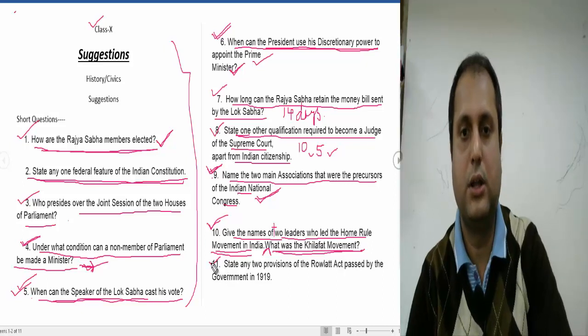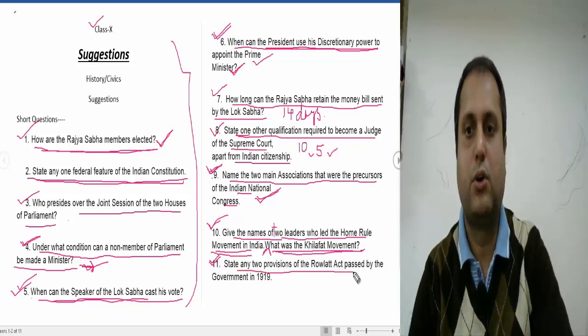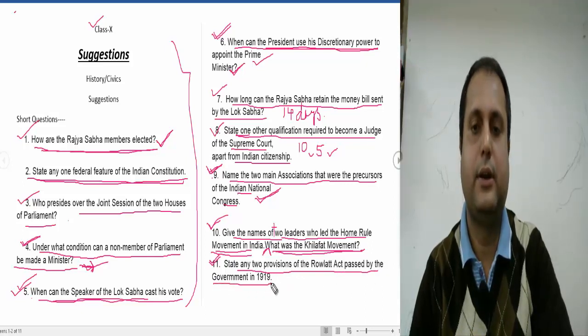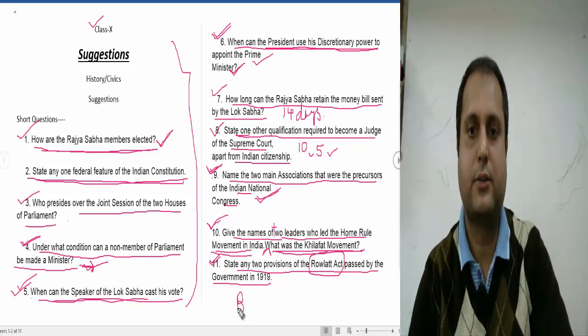Now the next question is asking, state any two provisions of the Rowlatt Act passed by the government in 1919. As everybody knows, the Rowlatt Act is also called the Black Act.